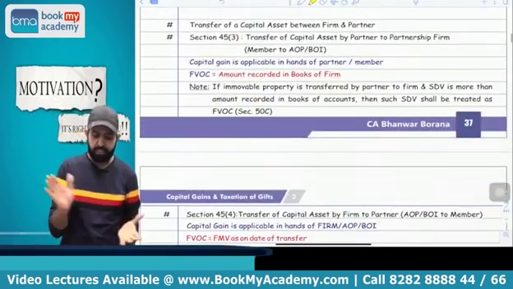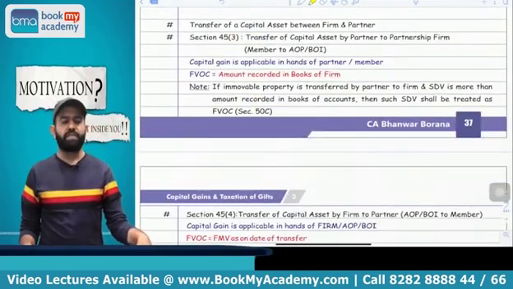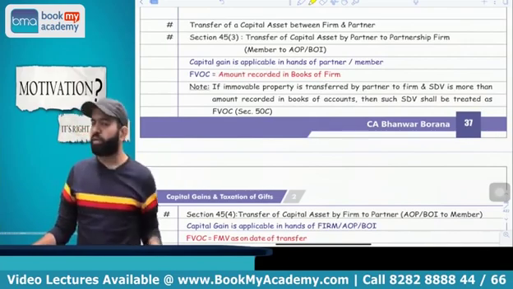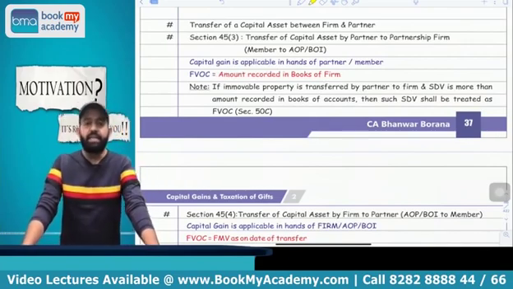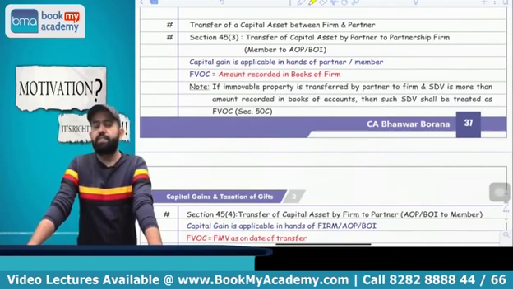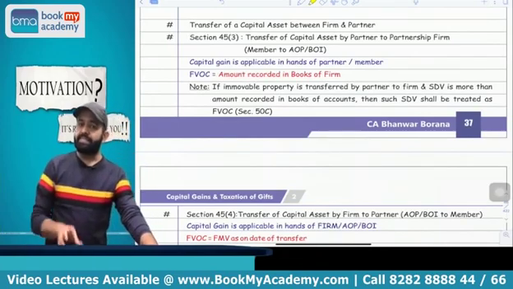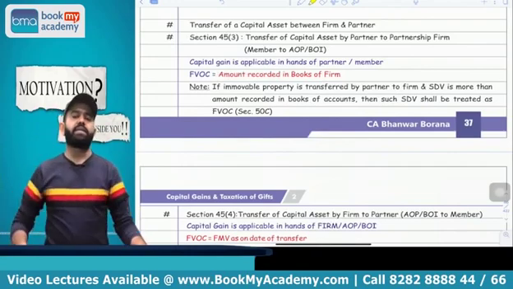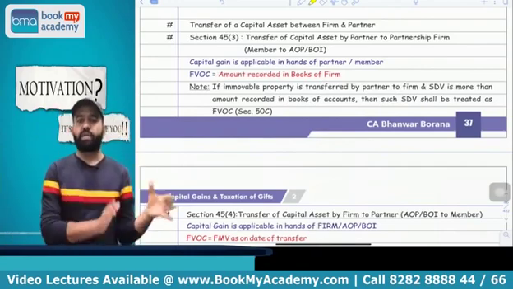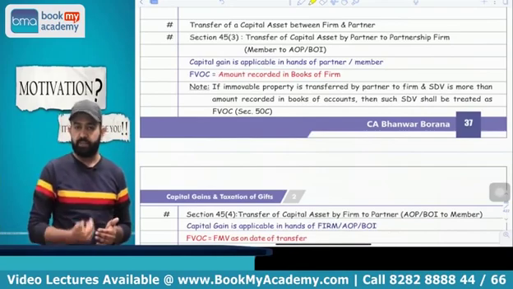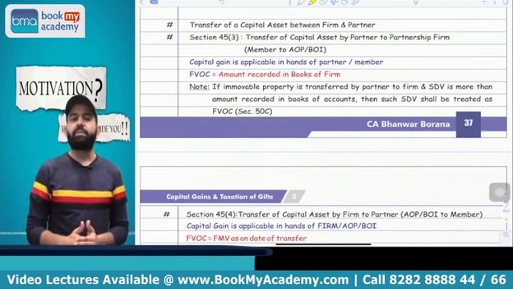You got my point or not? Yes. Now next part is related to section 45(3) and 45(4). There are two small sections. 45(3) is saying that whenever any partner transfers an asset to a partnership firm or a member transfers an asset to an AOP or BOI, in that case it is treated as a transfer and capital gain is applicable. Means a partner transfers an asset to the partnership firm as a capital contribution or otherwise, in that case capital gain is applicable in the hands of the partner.